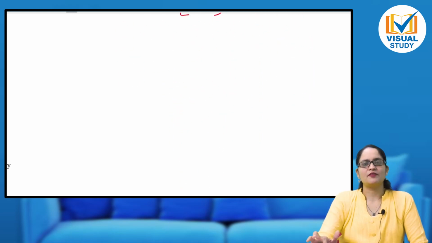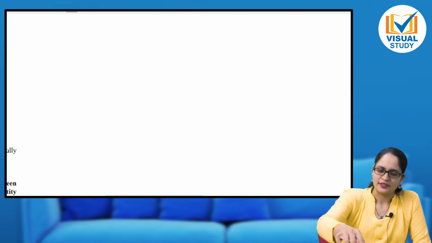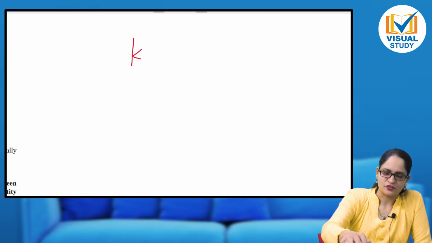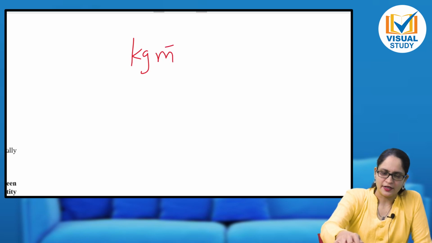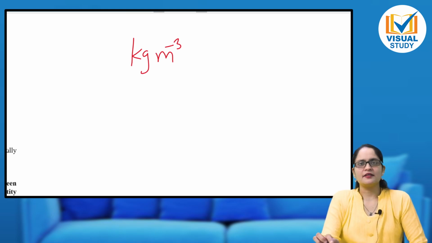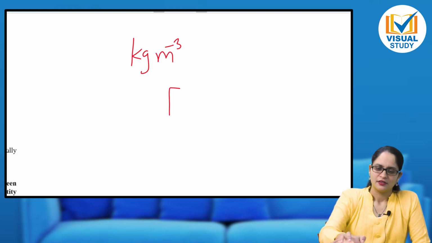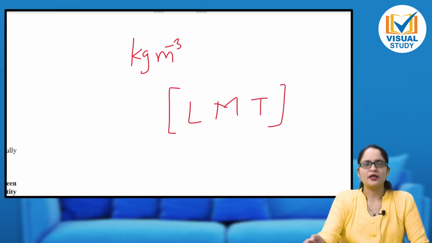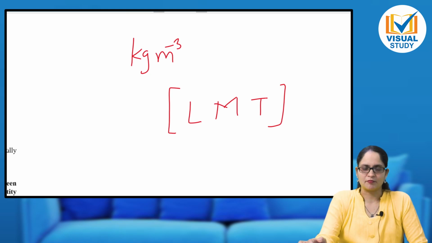Let us take an example of density. Is it fine for you? Density. See here. What is the unit of density? Kg per meter cube. So you always try to represent the unit first, then try to see the fundamental quantities that are present, and then represent it with the help of dimensions. It will give you a better understanding. L, M, T. Initially you take the quantities only with length, mass and time. Then we will go ahead with the difficult ones, that is ampere, temperature, etc.